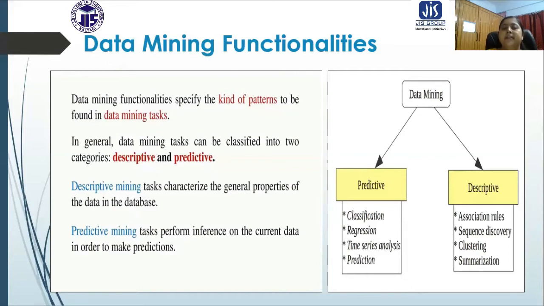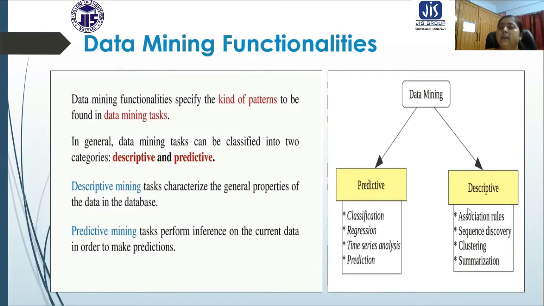So this is predictive mining. In predictive mining, we have various methodologies like classification, regression, time series analysis, and prediction. These are all examples of predictive mining.